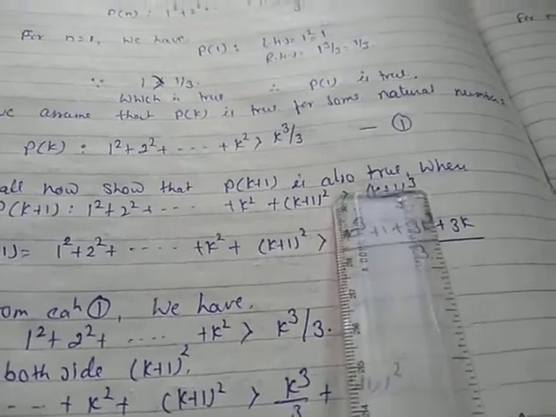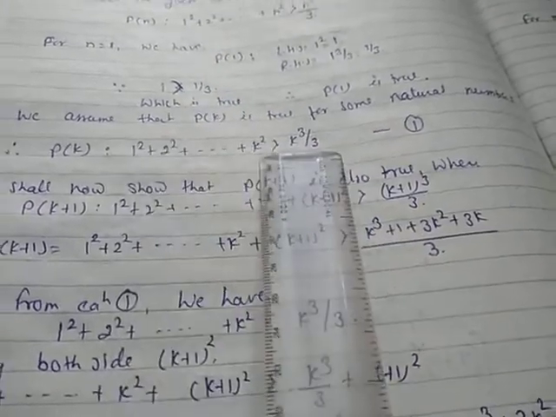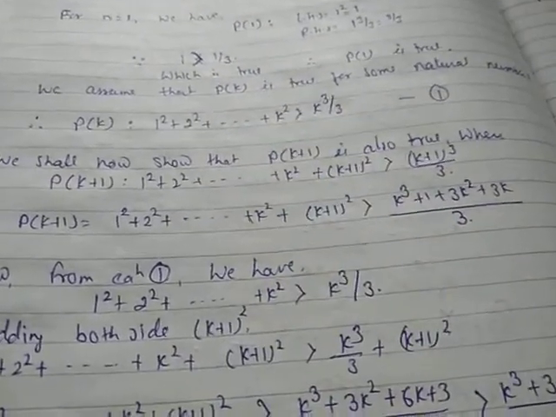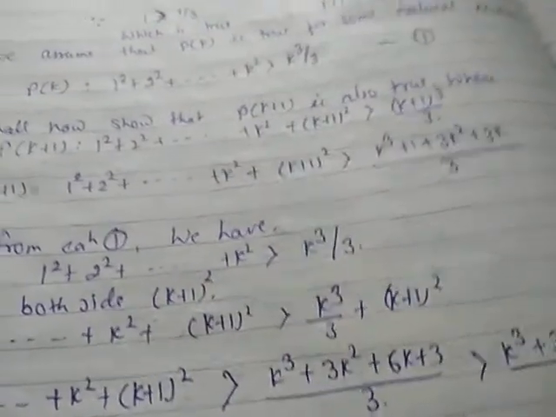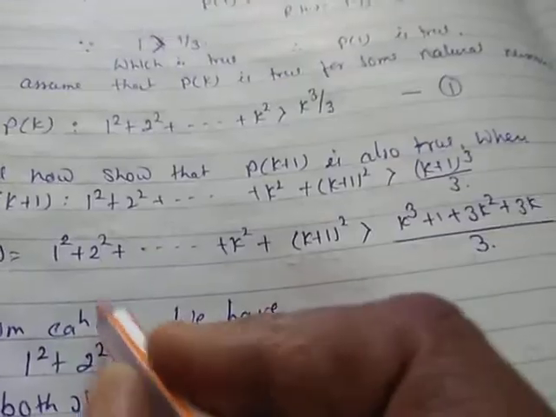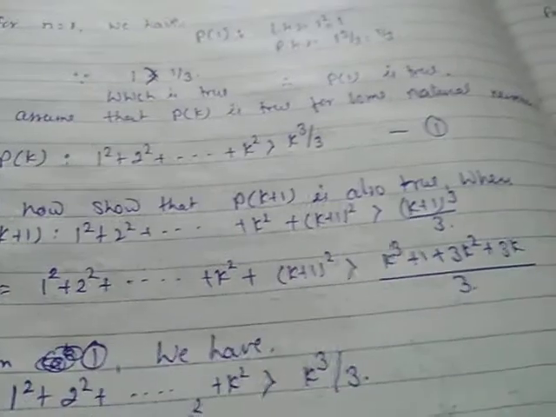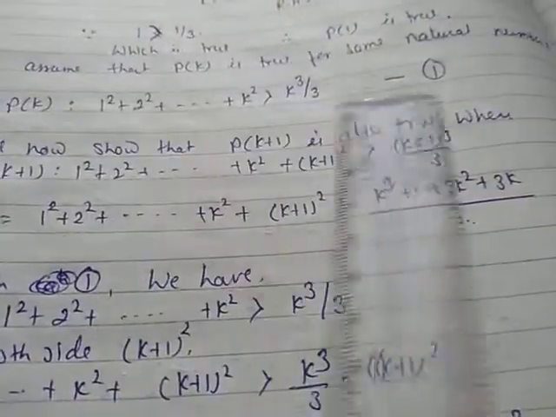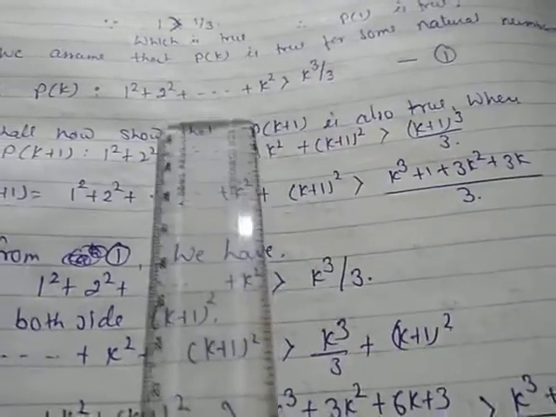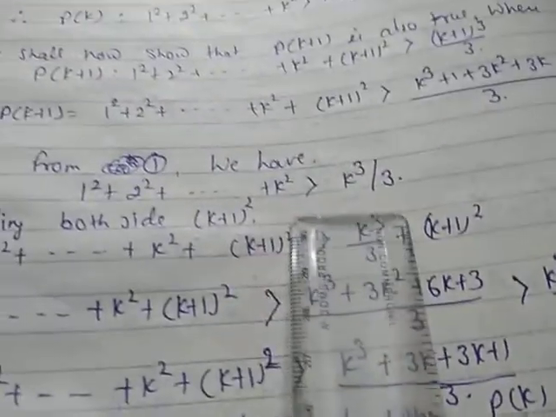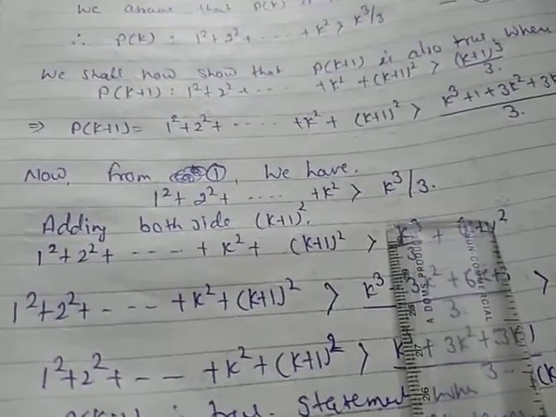We have to take the true statement, and the true statement is Pk. Because it is an inequality, as per this statement, 1² + 2² + ... + k² is greater than k³/3. Now in k+1, what we need?